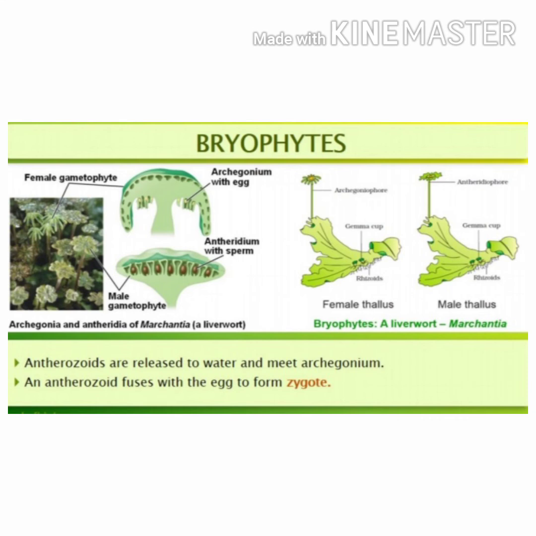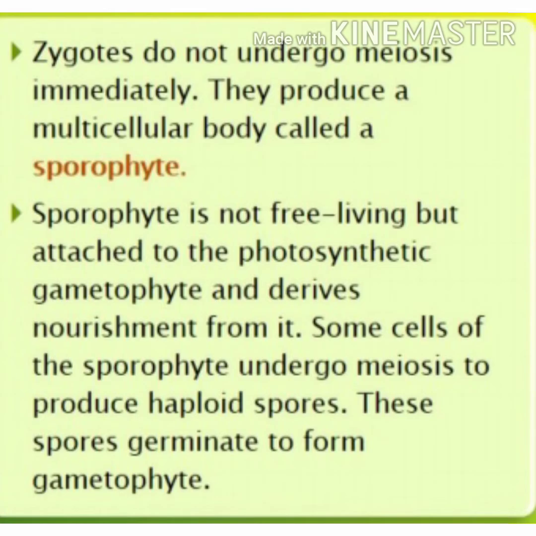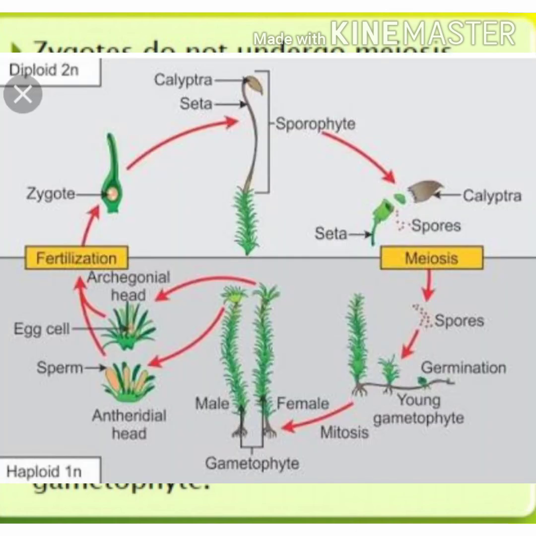Here the anthrozoids are released to the water and meet archegonium. An anthrozoid fuses with the egg to form zygote. The zygote do not undergo meiosis immediately. They produce a multicellular body called a sporophyte.